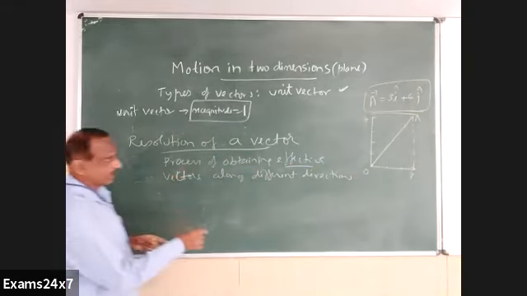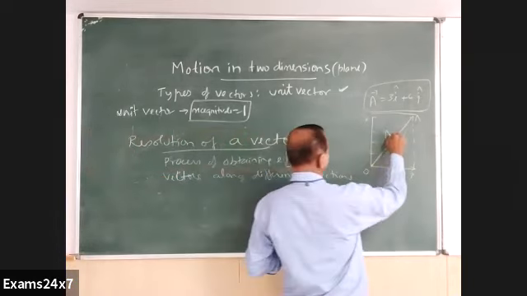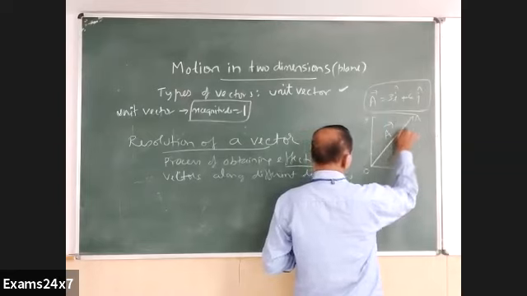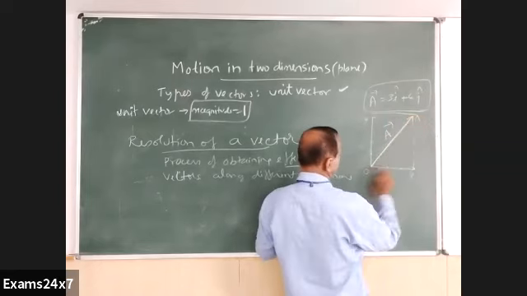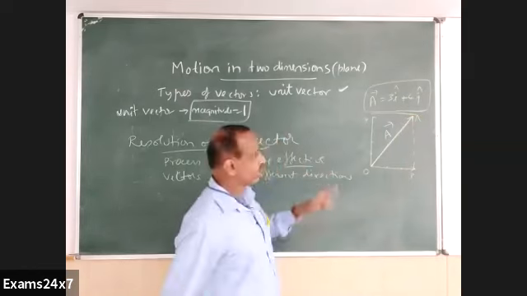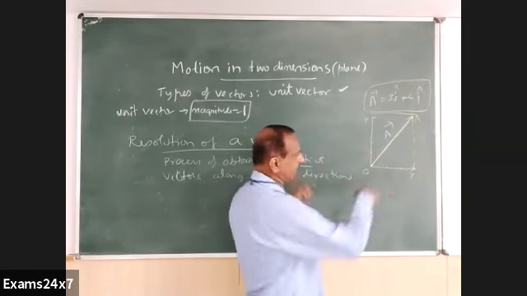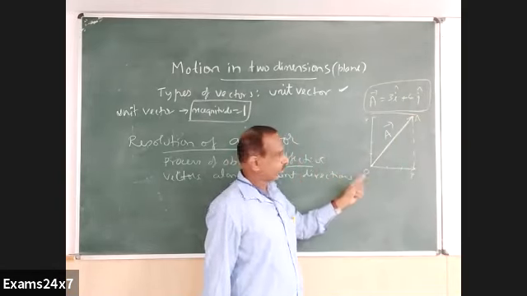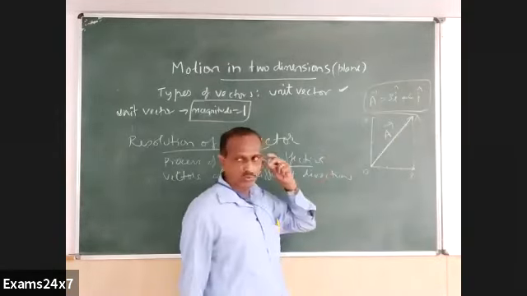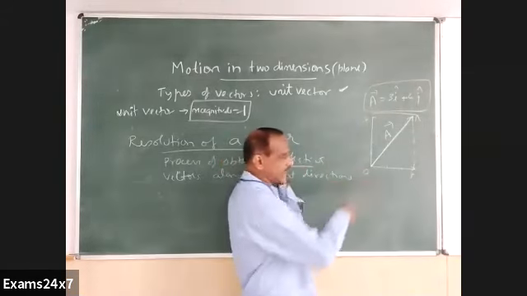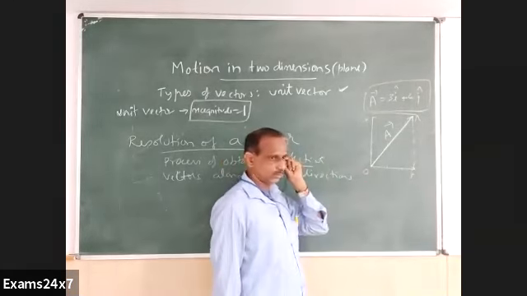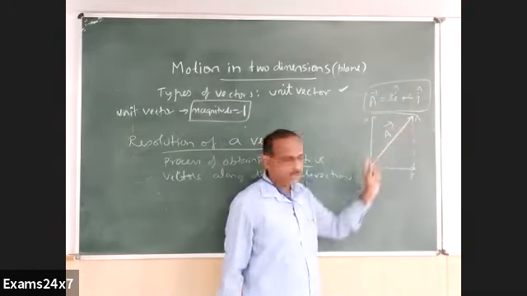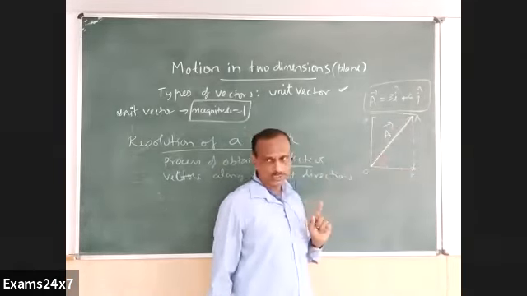I mentioned earlier, here is a vector A, and that vector A does not have the full effect along this particular direction. What is the effect of that vector A along the x-axis? For this full vector A of say magnitude 5, what is the effect along the x-axis? 3. So actually it is 5 in my example, but only 3 is effective along this particular direction.